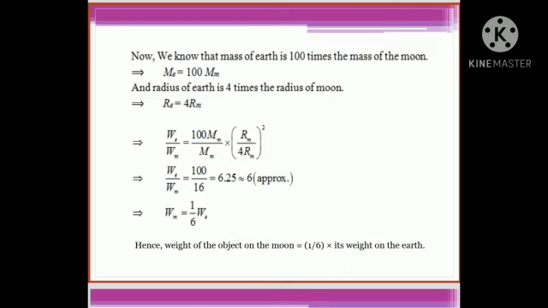So weight on Moon is 1/6 the weight on Earth. Hence weight of the object on Moon is 1/6 the weight of the object on Earth.